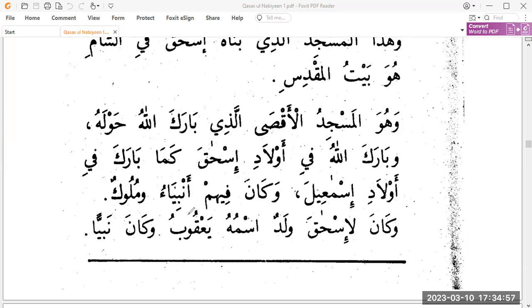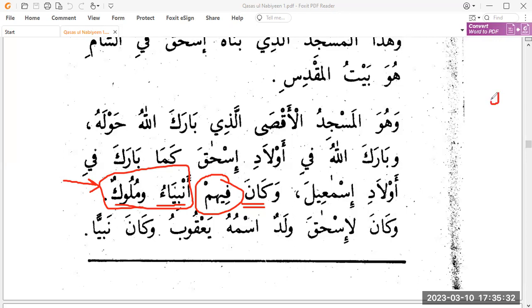Wa kana fihim anbiya wa muluk. Wa kana, again kana comes, so it'll have an ism, it'll have a khabar. So fihim would be the khabar of kana, and anbiya would be the ism of kana, and this will be doing atf on it. Because it's marfoo', so fihim, and in them, there were in them what? Anbiya, the prophets, and the kings, muluk. So this is the plural of malik, muluk, and we have anbiya.